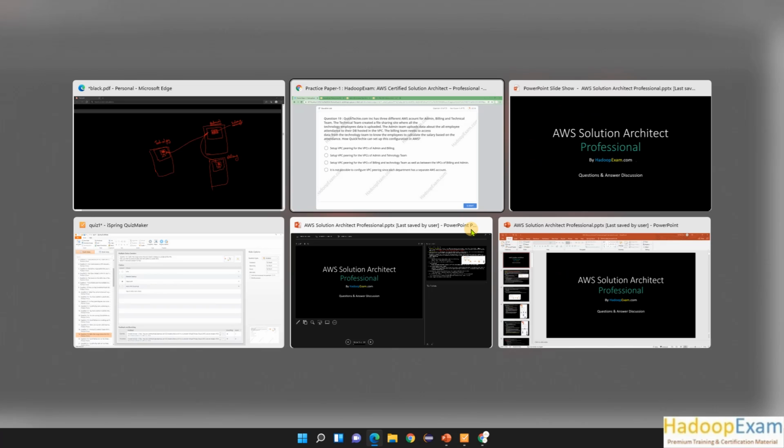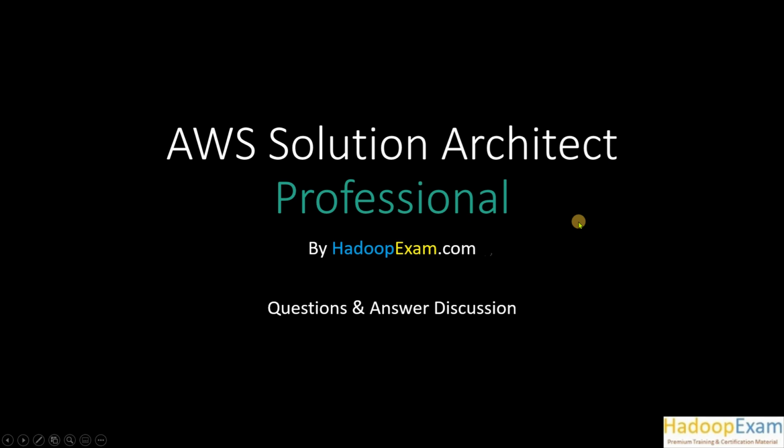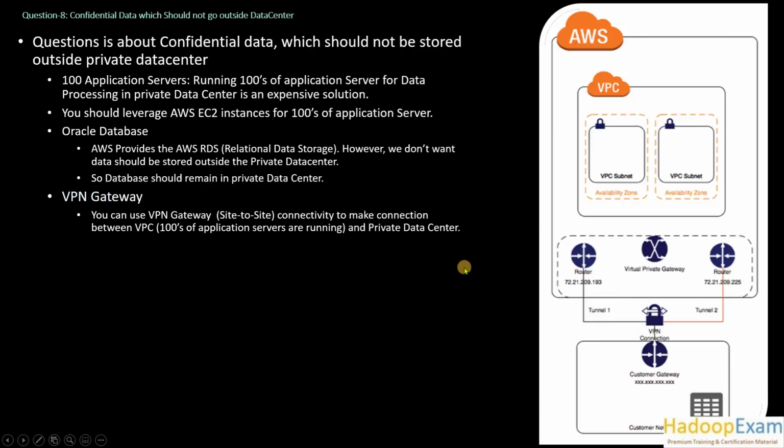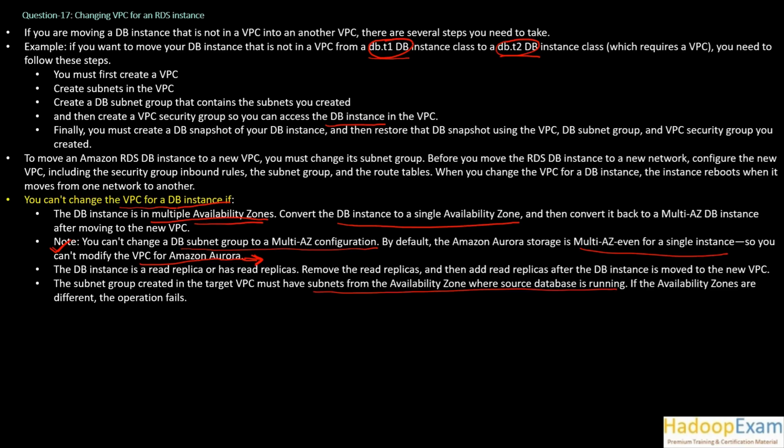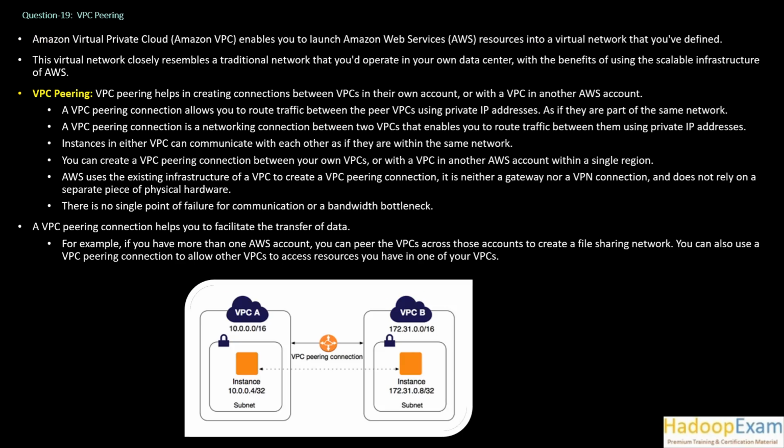Now let's understand some concepts before answering this question. So let me go to question number 19 here. VPC peering is a new concept for our practice paper. We need to learn that Amazon Virtual Private Cloud, that is VPC, enables you to launch Amazon Web Services resources into a virtual private cloud that you have defined.